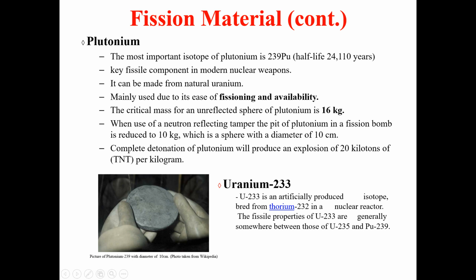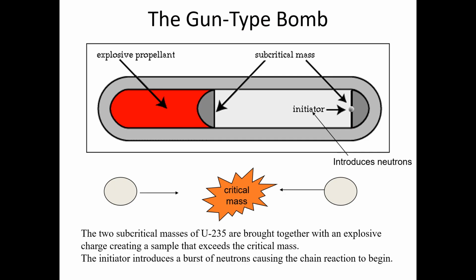But the fissile property of uranium 233 is not the same as that of uranium 235. So what does it mean? It means that the properties of uranium 233 vary between uranium 235 and plutonium 239. It can occur anywhere between these two isotopes. These two elements are fissile materials.